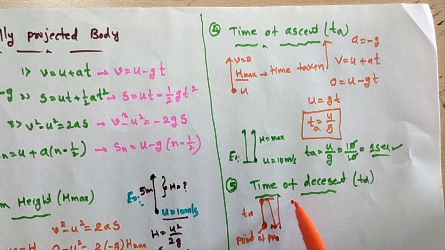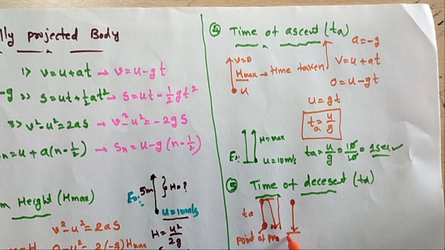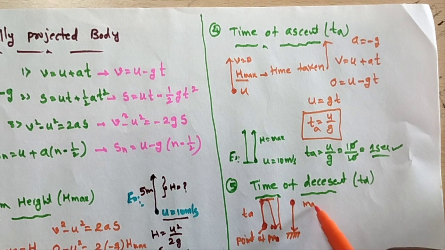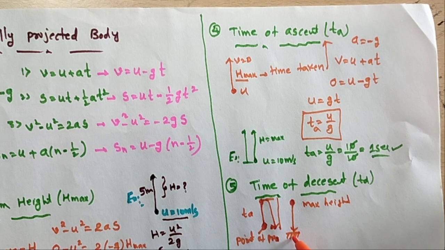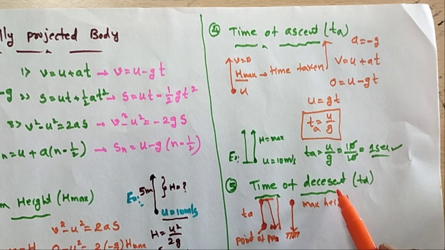So the time of descent means the object is coming from maximum height to the ground. Here don't confuse maximum height with the point of projection, that is called time of descent.